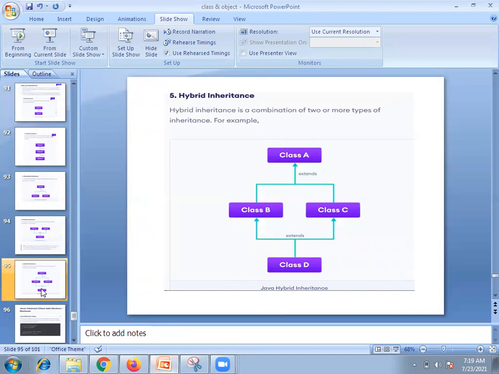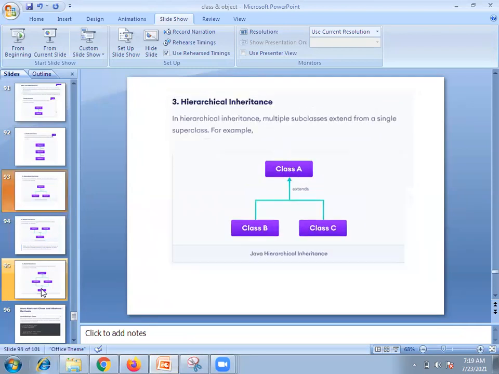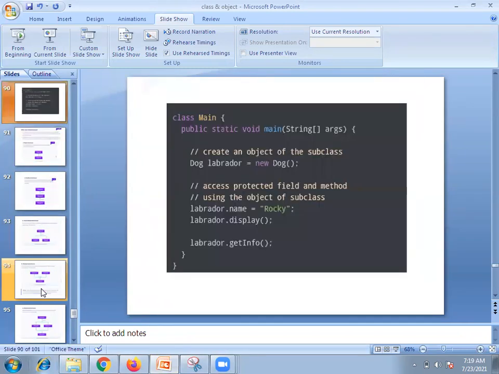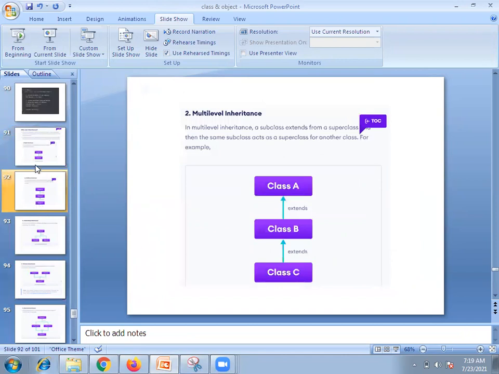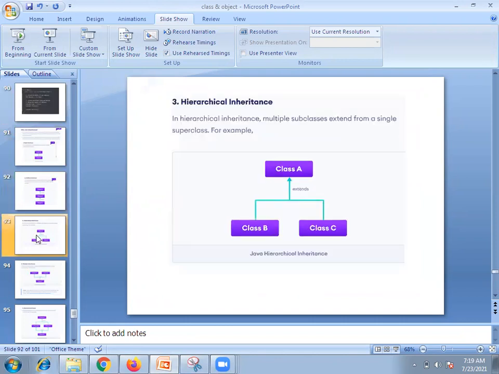That we are going to call hybrid. So how many types of inheritances will be there? 5. One is single inheritance, multi-level, multiple, hierarchical, and hybrid. You are getting single. Multi-level means grandparent, parent, child. Now hierarchical: one parent class will have 2 subclasses. It's not only 2, more than 1 subclass, we can say.